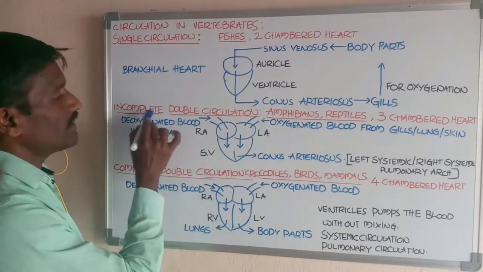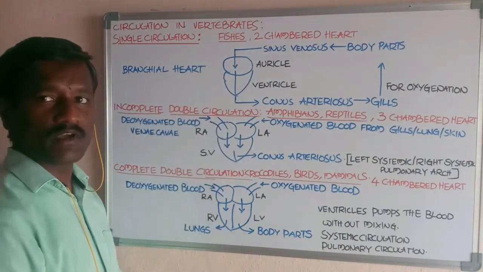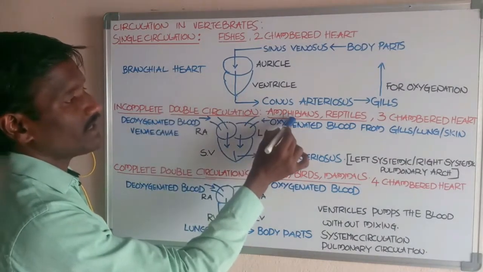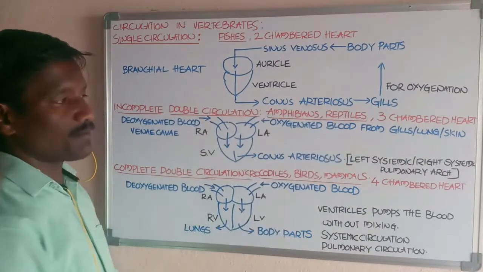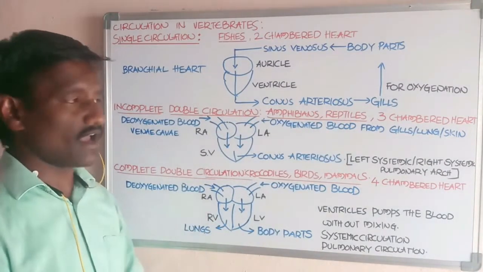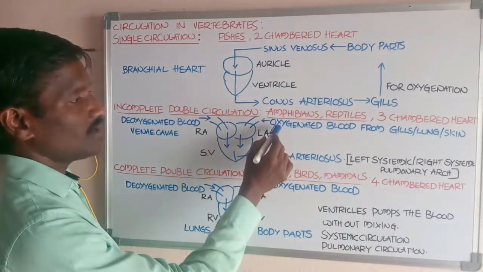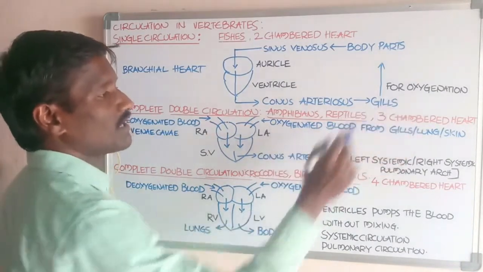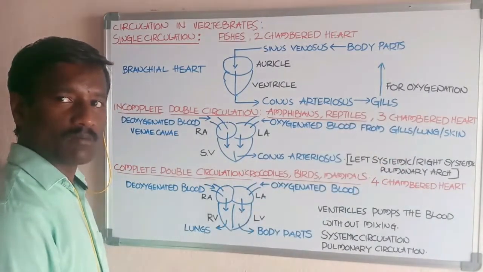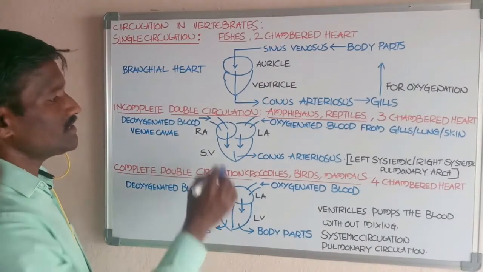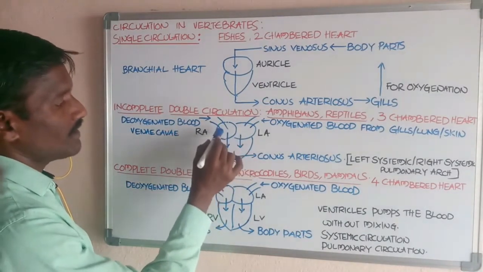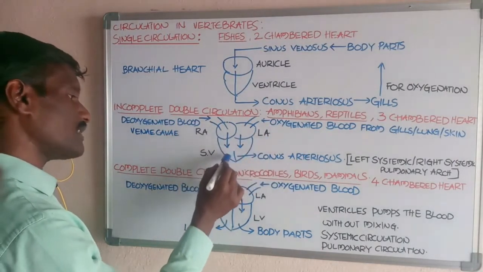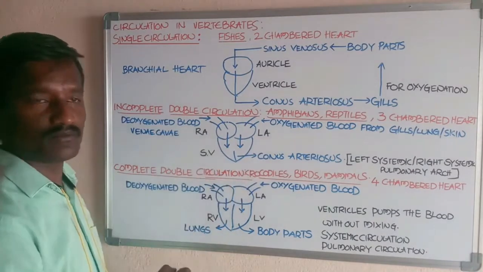Next, incomplete double circulation. Incomplete double circulation is present in amphibians and reptiles, except the crocodiles. These animals have a three-chambered heart. In this three-chambered heart, the upper two chambers are the right atrium and left atrium, and the one lower chamber is called the single ventricle.